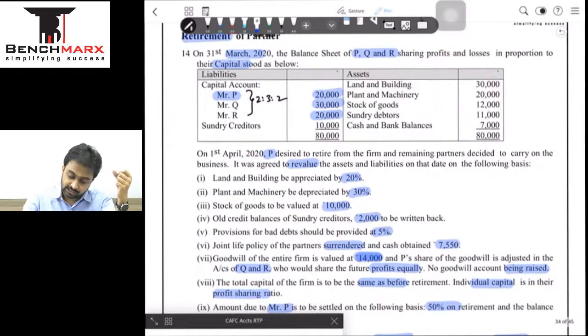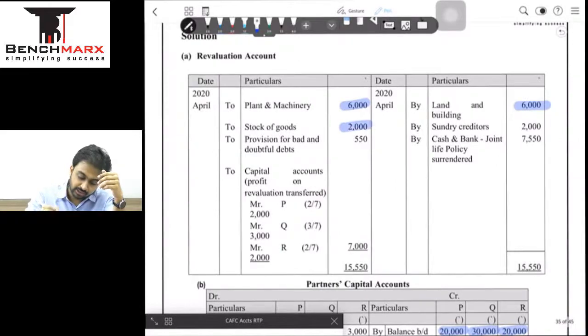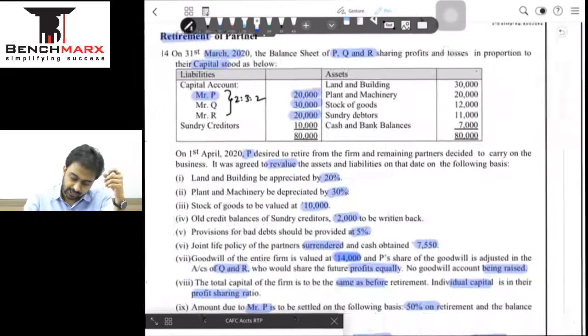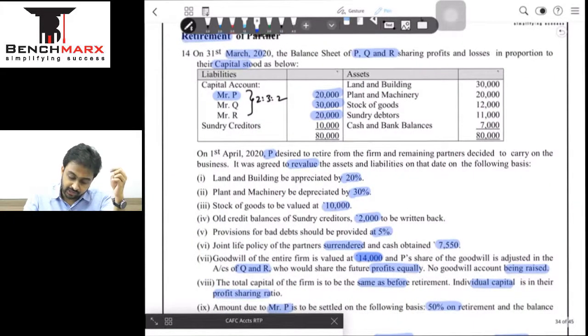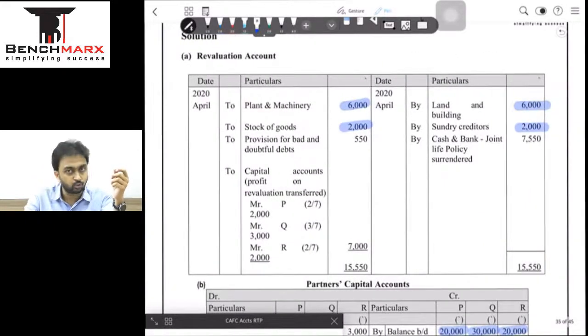Stock of goods is 10,000. Stock appears to be 12,000. It is becoming 10,000. It's a loss of 2. So your revaluation debit side 2,000. ठीक है, then we have old balances of creditors. It's a gain because it's an amount now no longer payable, and amount no longer payable मतलब अपना benefit हो जाता है. So revaluation account credit side a gain of 2,000.